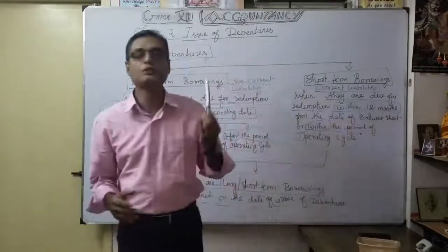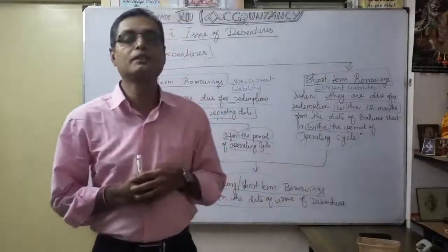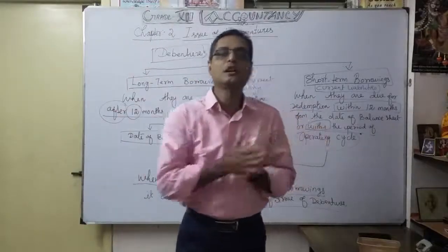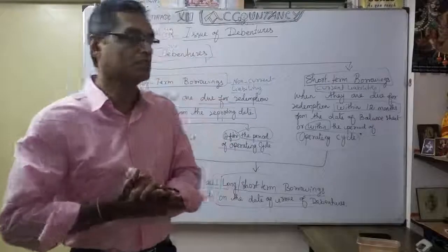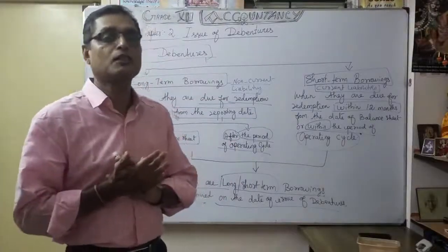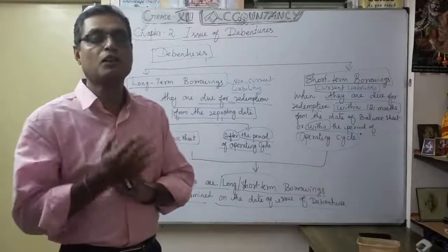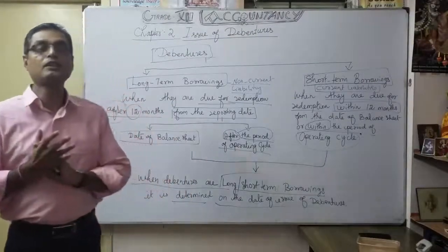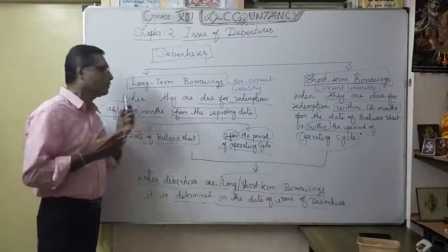Understood? So it is a very important heading: make yourself strong in classifying long-term and short-term borrowing with the help of the number of months.